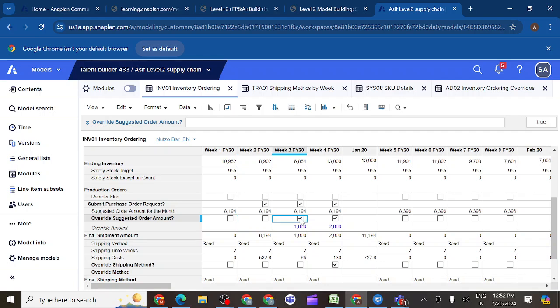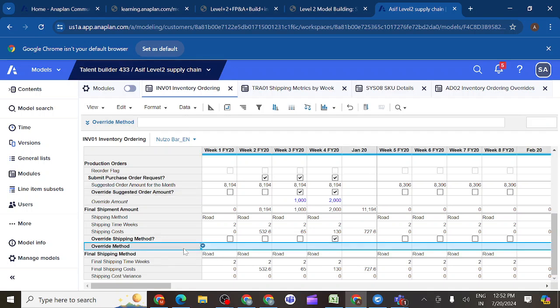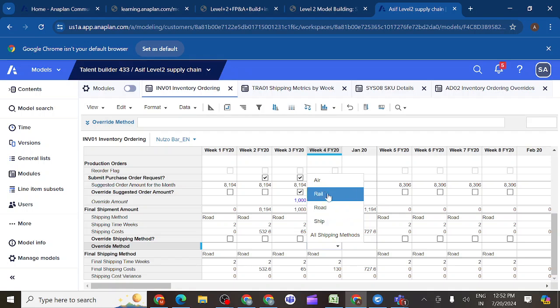So you should write like this. So here, what is the condition for the override method? When should it be editable? If submit purchase order request and override shipping method both should be true, then I can edit something here. I can select. Otherwise, if I didn't select here, can I edit here?